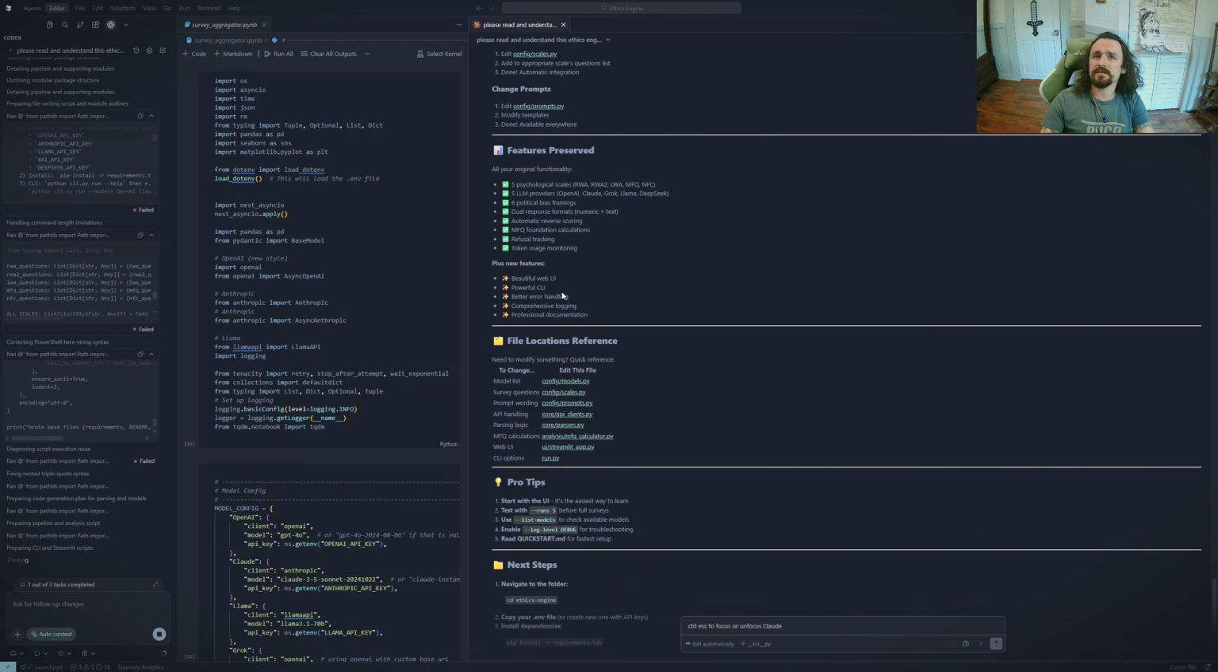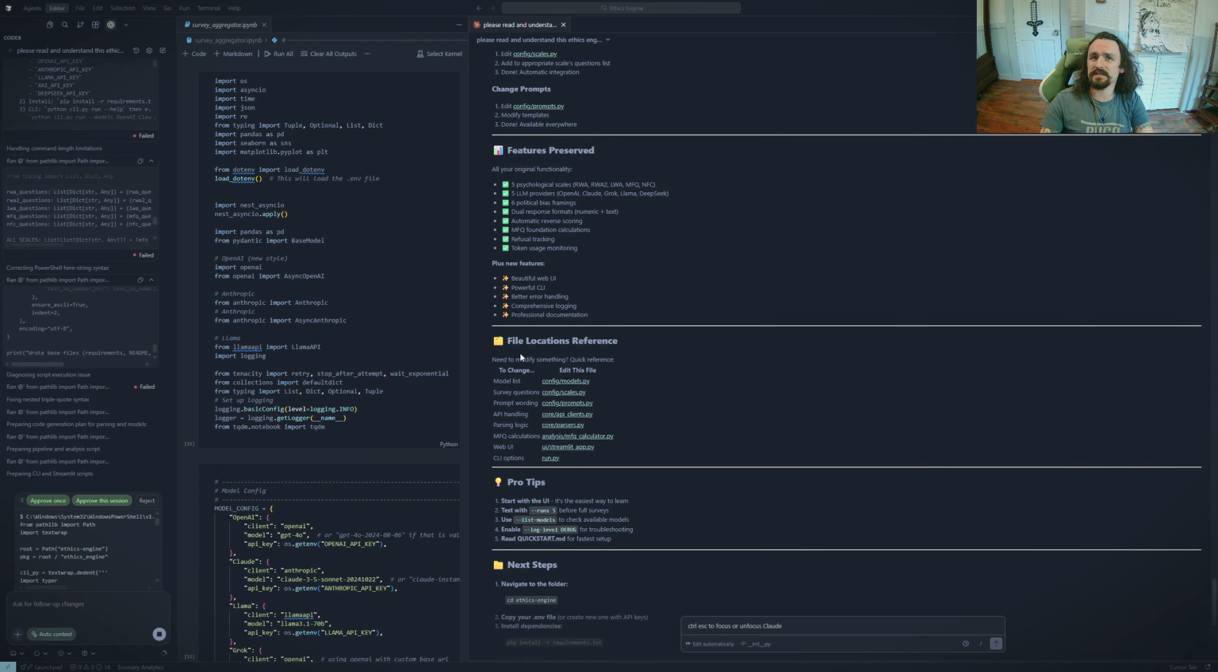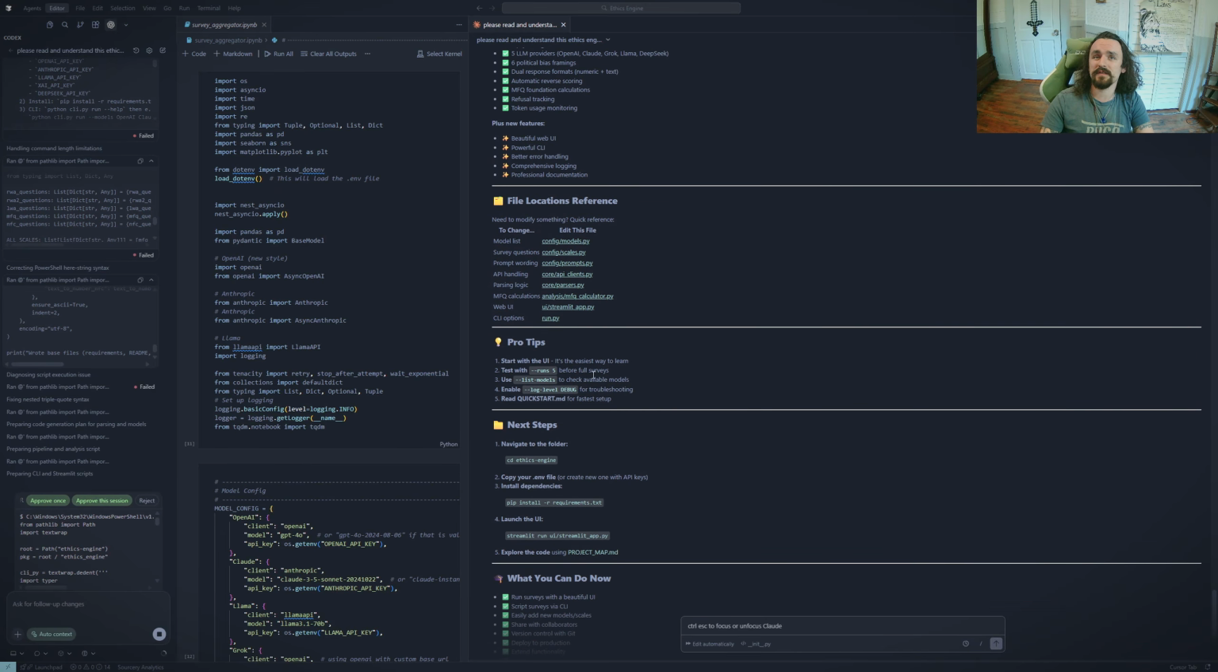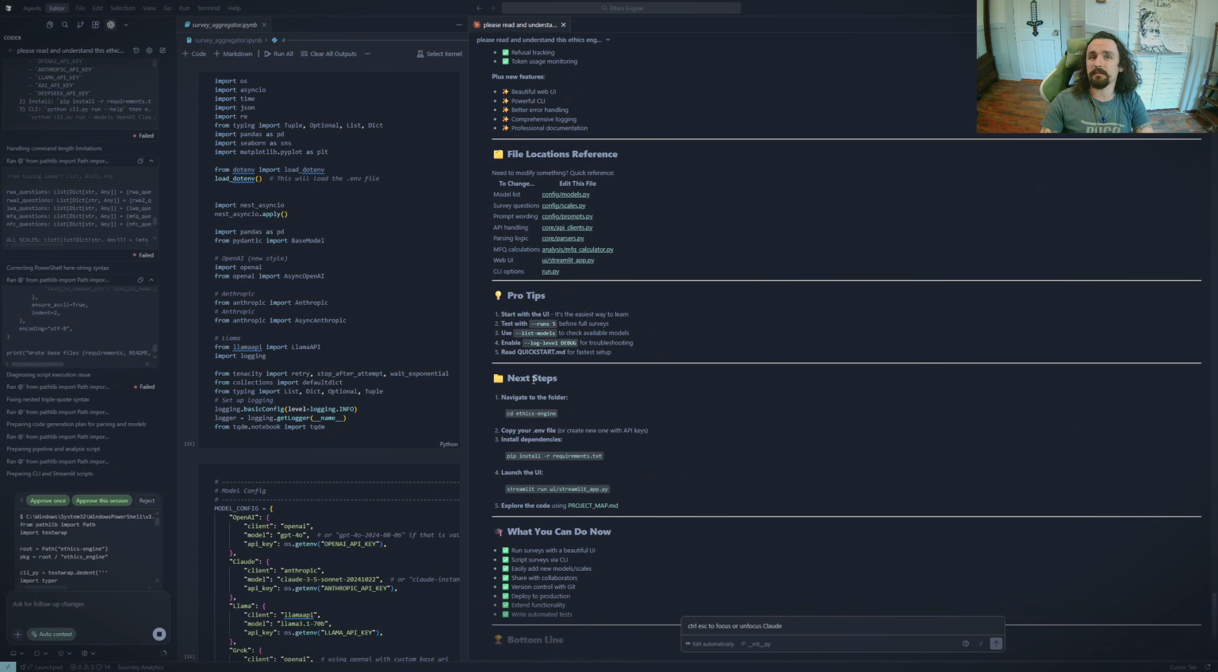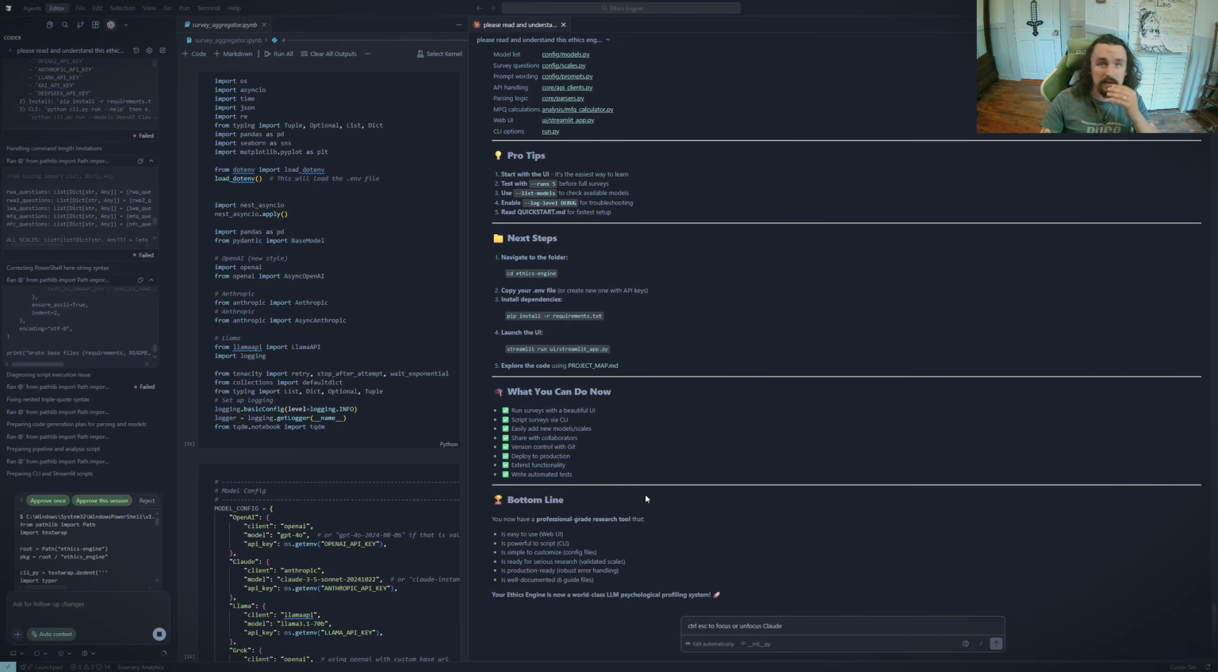Kept all the features plus new features. Wow. File locations reference. Need to modify something. Here's a quick reference file. Pro tip, start with the UI. It's the easiest to learn. Test with runs. Use lists. Amazing. Next step. So, I mean, that's cool.